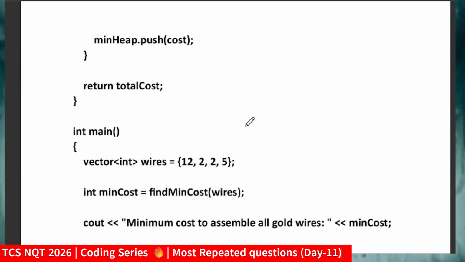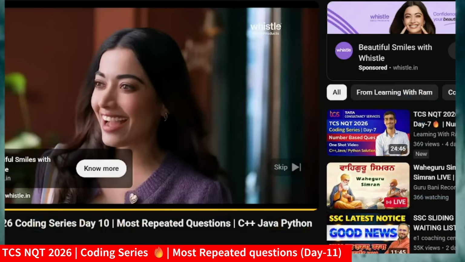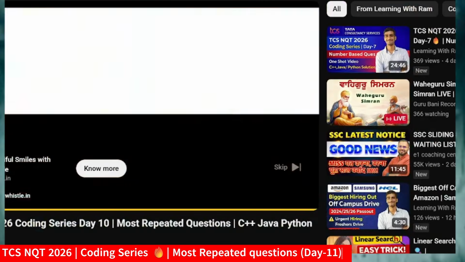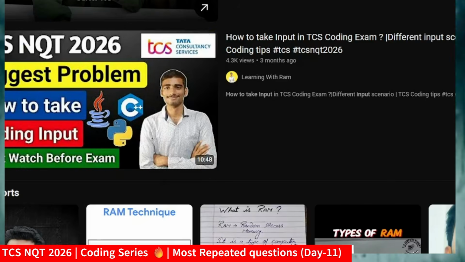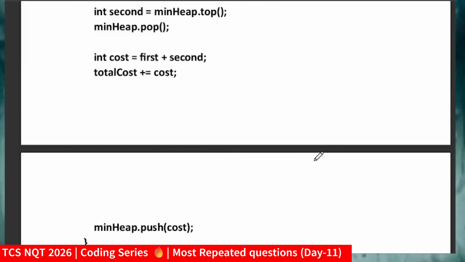Now I will just take the input. For the sake of your understanding, I'm hard coding the input: vector<int> wire = {12, 2, 3, 4, 5}. Again, friends, you must go through our video on how to take input. That was very important, and many positive comments were there. I suggest you go through that video about different input scenarios, and that is the reason I'm not discussing it here. If you are not able to take input, it is very hard to crack this exam. I'm repeatedly saying this in every video, just for you.